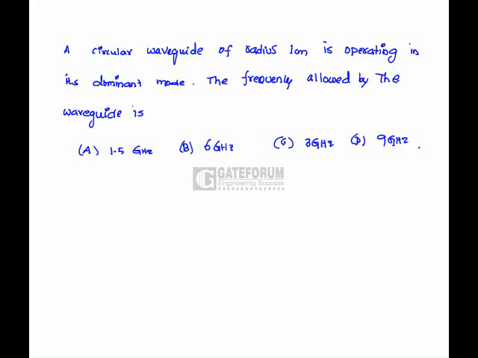A waveguide of radius 1 cm is operating in its dominant mode. The frequency allowed by the waveguide is? The cutoff frequency Fc is 1.841 divided by 2 pi a root mu epsilon. This is the cutoff frequency for the TE11 mode, which is the dominant mode in a circular waveguide.